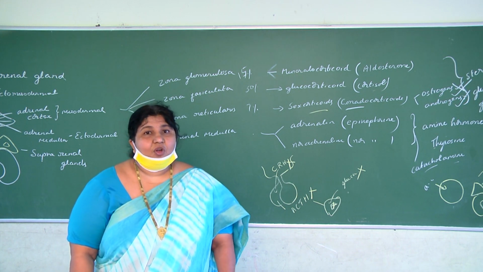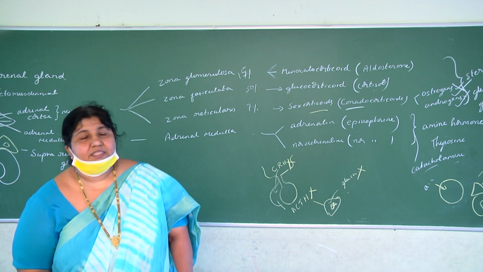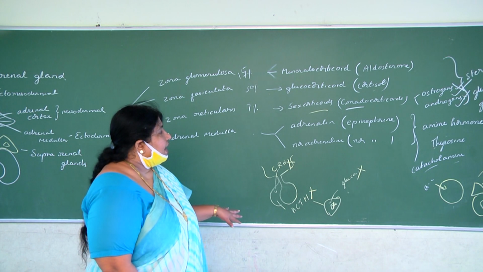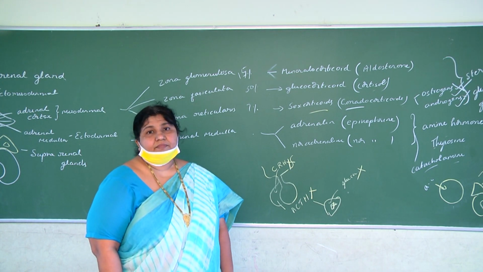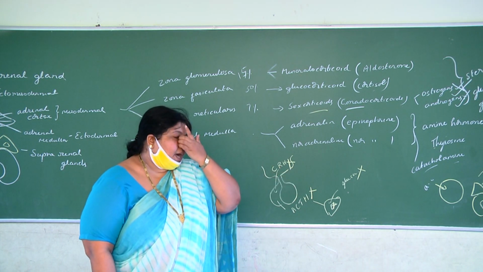So adrenaline and noradrenaline are called fight or flight hormones or emergency hormones. Understood now? So that is about the adrenal gland. What are the disorders of the adrenal gland? Already we talked about adrenal virilism and gynecomastia.